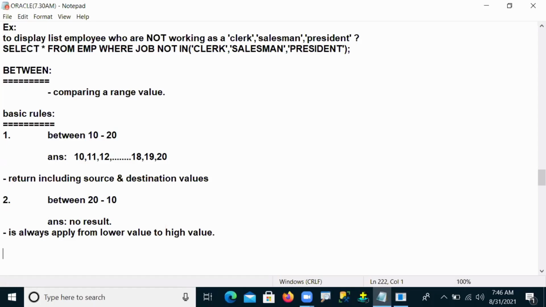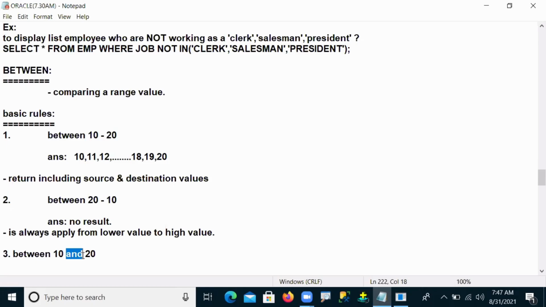The second basic rule: when I'm using the between operator, for example 10 and 20, whenever you want to use between on a particular range, the AND operator is compulsory. Between and AND are called pair operators. Other than AND, you can't use any other operator.